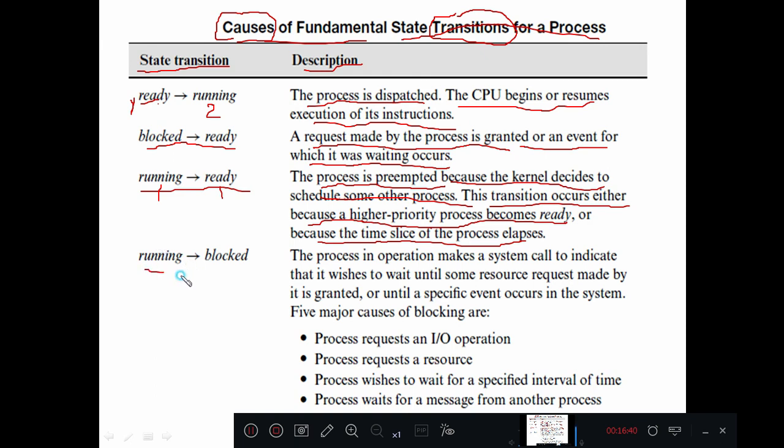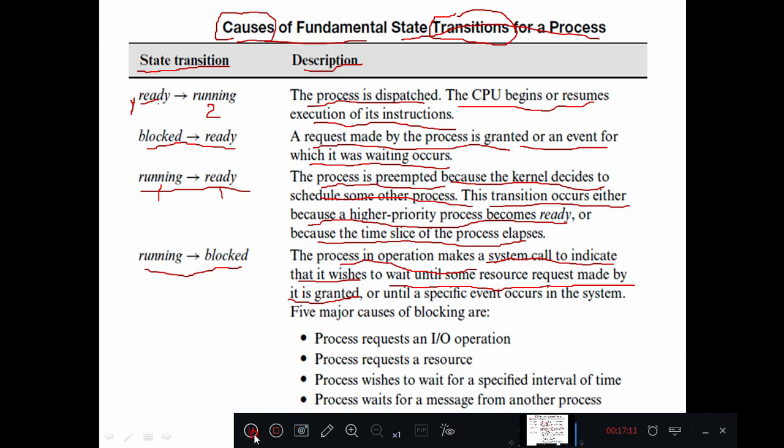Next, the fourth one, running to blocked. The process in operation makes a system call to indicate that it wishes to wait until some resource request made by it is granted. That means one process is running on the central processor unit, and it makes a system call to indicate that it wishes